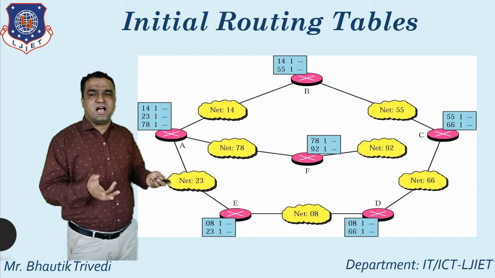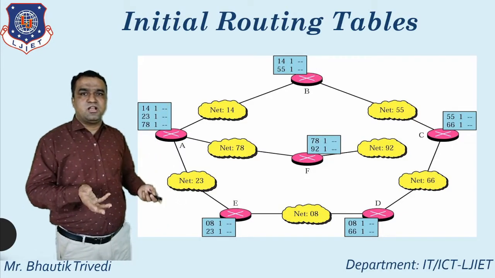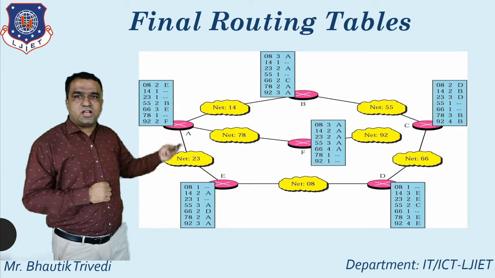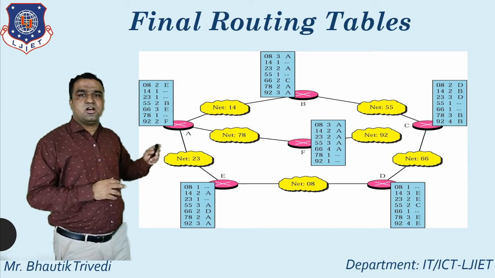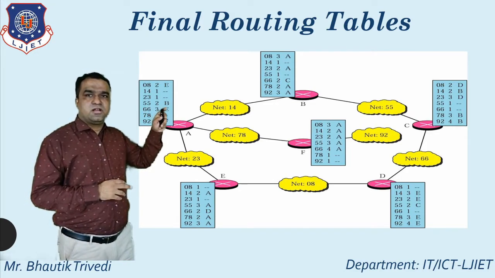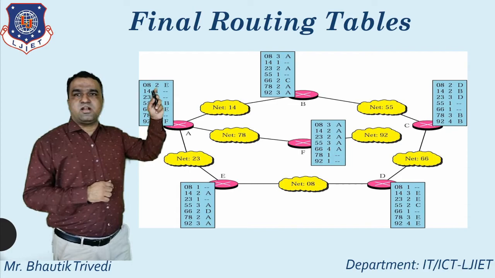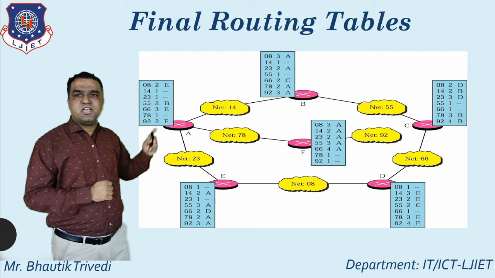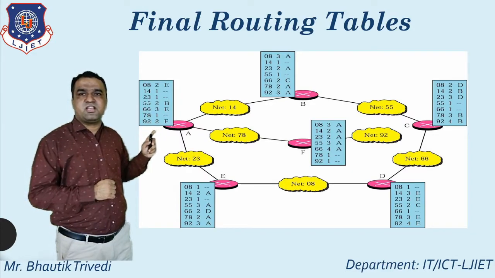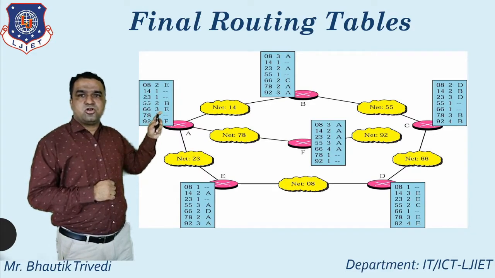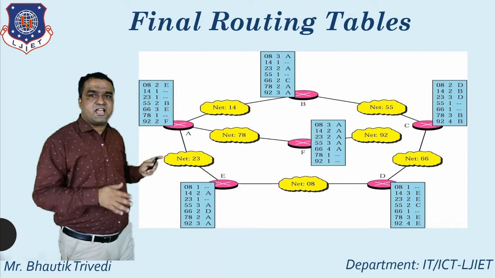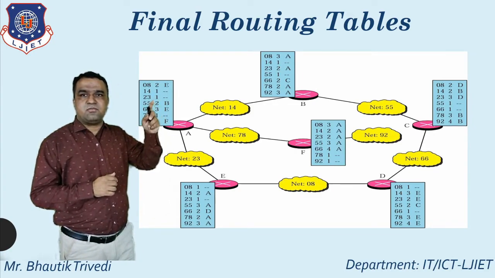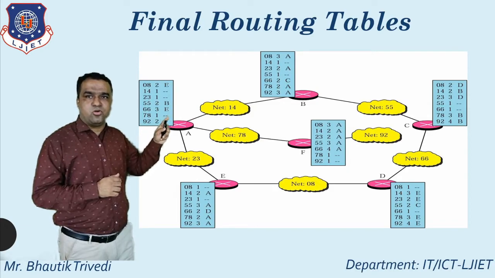How do I represent and update this routing table? That's the next diagram. So all of you just see the total number of networks in this particular diagram. One network is 8, second is 14, third is 23, 55, 66, 78 and 92. So here you just see 14, 78 and 23 are directly connected with A. So at that time the distance is equal to 1 and there is no next hop.